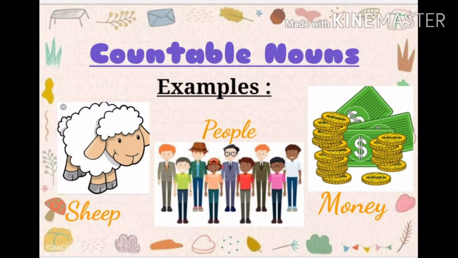Here you can see that these are the three examples of countable nouns. Here sheep is given. Sheep you can easily count in numbers. For example, one sheep, two sheep, etc. People is here. You can count people also in numbers. Three people, four people, etc. And similarly, money. Money is a thing, and you can also count money. 500 rupees, 1000 rupees, and so on.